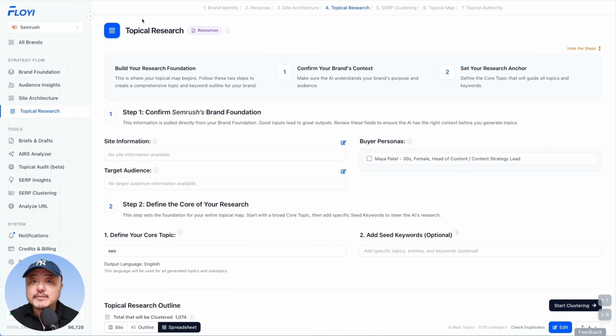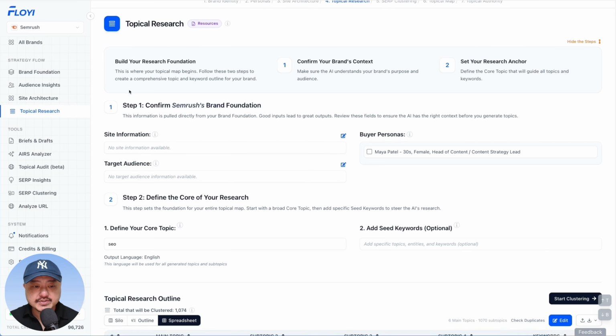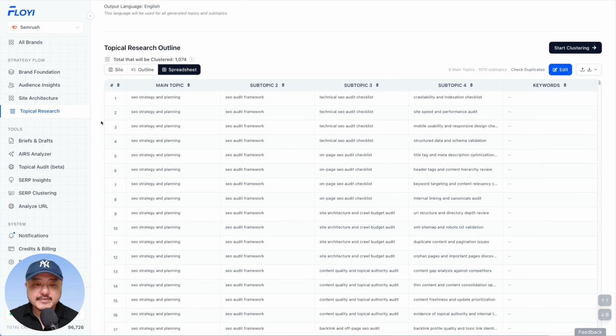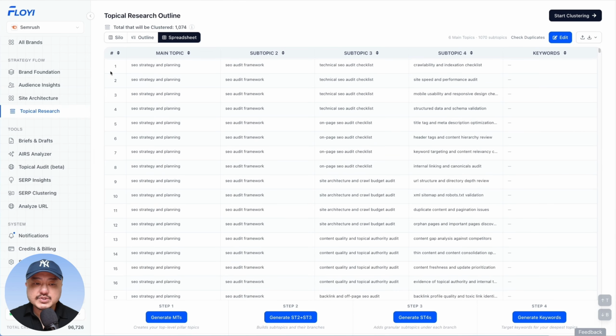Now, the next big update is in topical research. We have a few updates here. Now, this is our normal spreadsheet view that you've all been accustomed to.